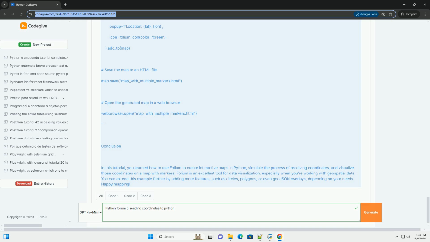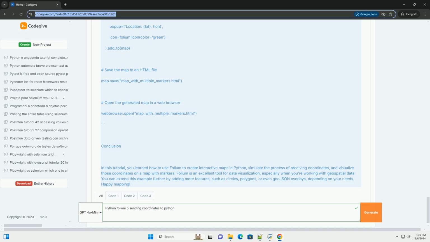Initialize a map. Map equals folium.Map, location equals 20, 0, zoom_start equals 2, world map. Add markers for each coordinate. For lat, lon in coordinates: folium.Marker, location equals lat, lon, popup equals f-string location, lat, lon, icon equals folium.Icon, color equals green, add_to map.